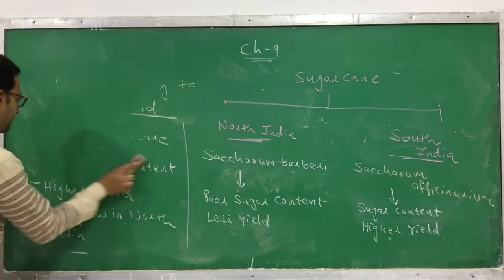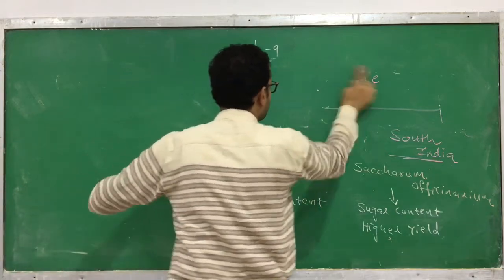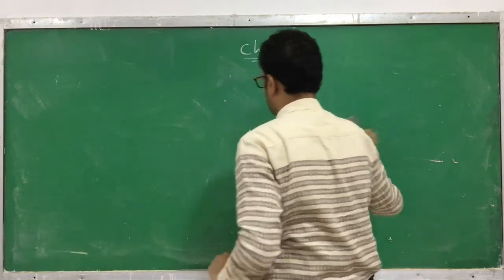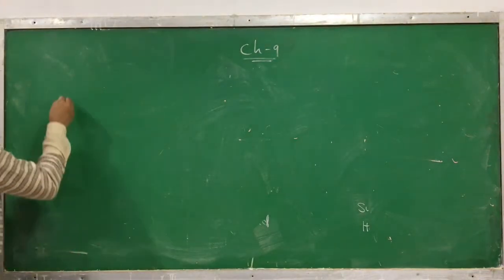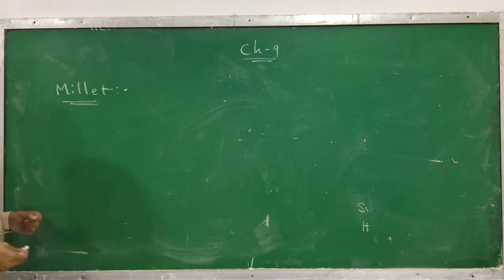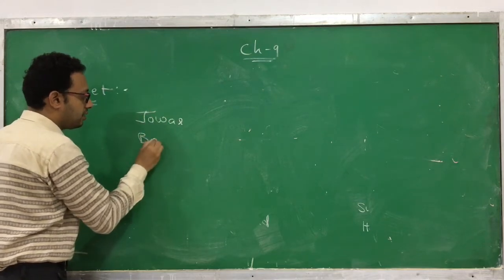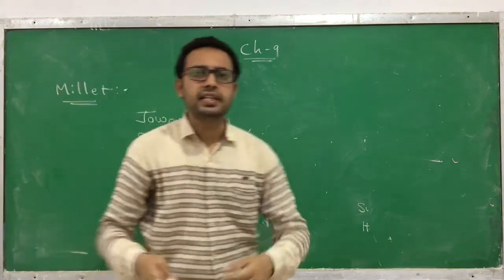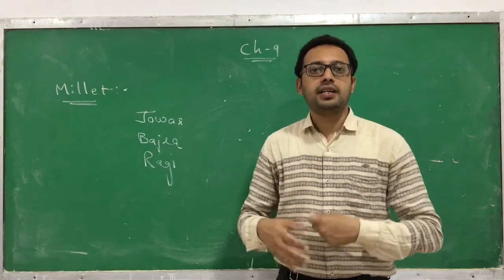The third example is millet. There are different varieties of millets present, like jowar, bajra, ragi, etc. In our case, bajra and jowar are very famous.